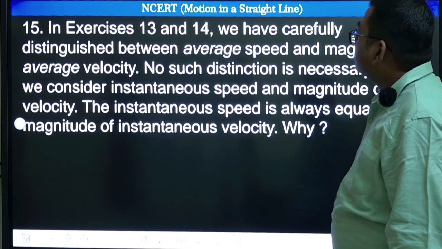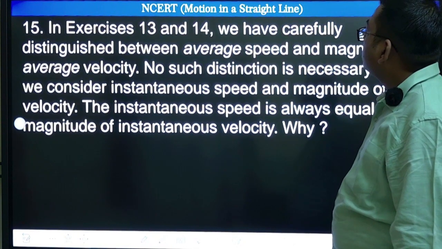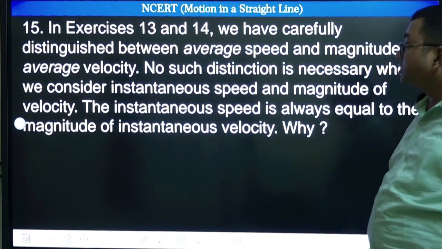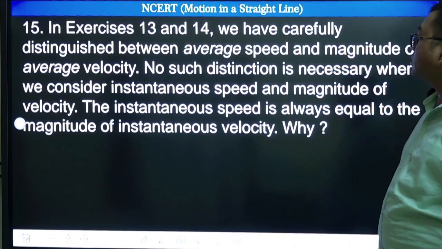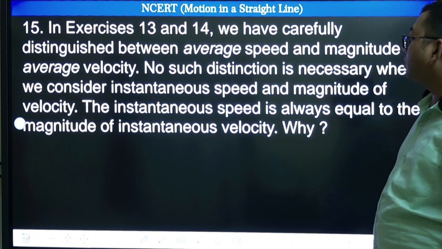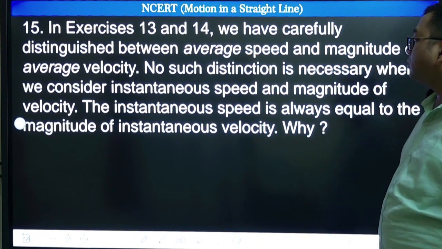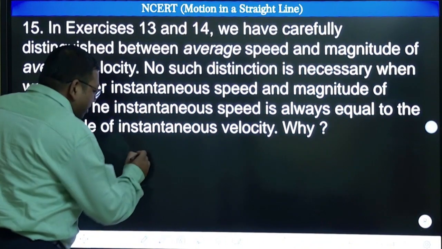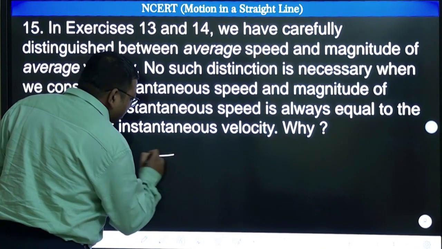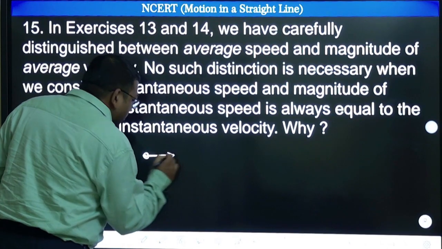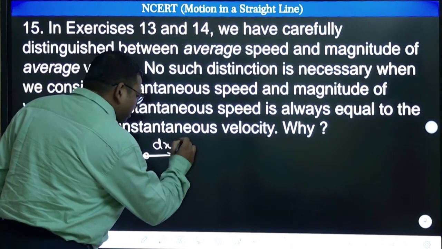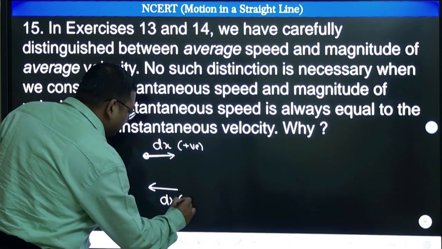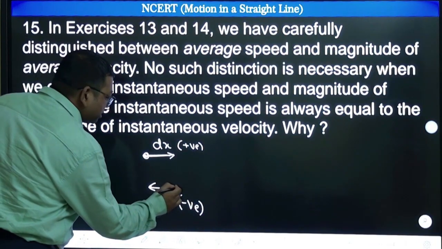In previous questions 13 and 14, we have carefully distinguished between average speed and magnitude of average velocity. Yes, we have distinguished. No such distinction is necessary when we consider instantaneous speed and magnitude of velocity. Instantaneous speed is always equal to the magnitude of velocity. Now the same concept we are going to repeat. Suppose the body goes from point here to here, and it is a very small displacement, let us write dx. dx can be positive in this case, and if you go this way, that small dx can be negative, because displacement is a vector quantity.